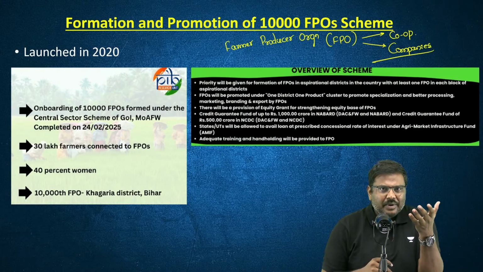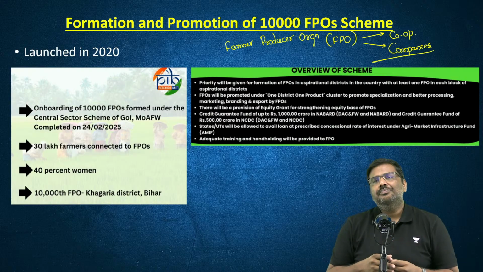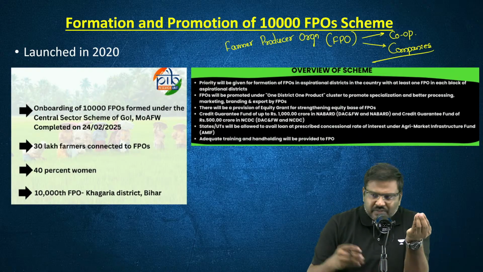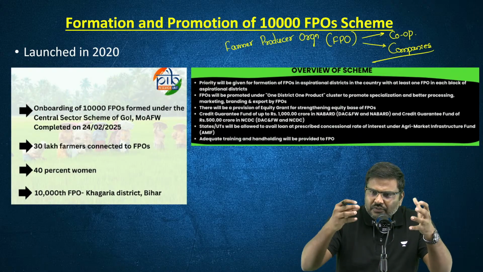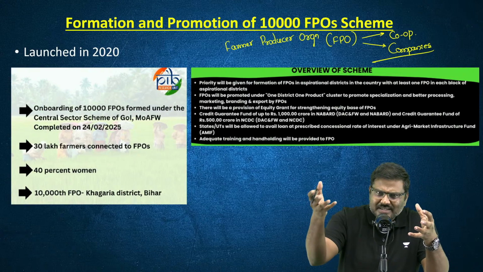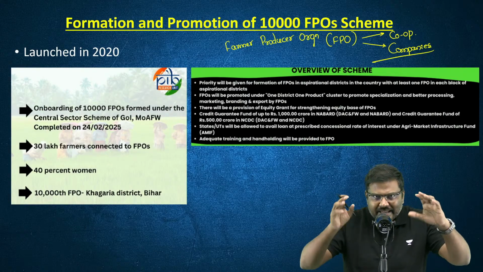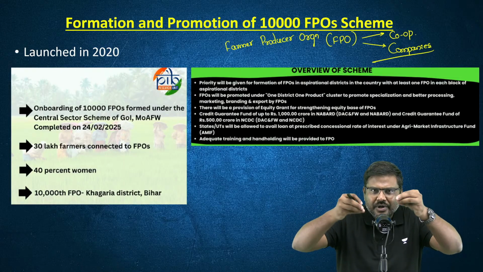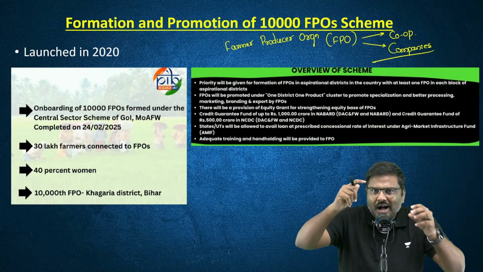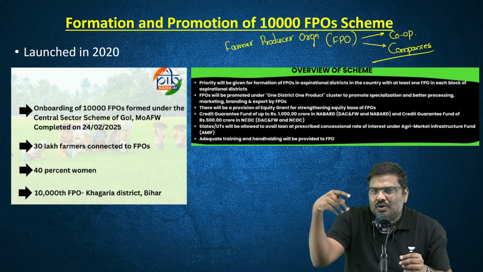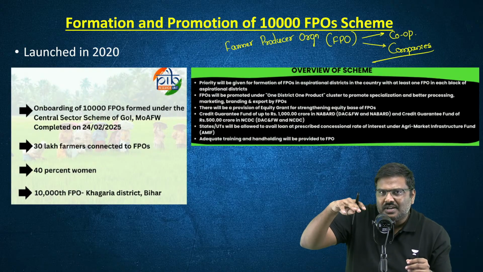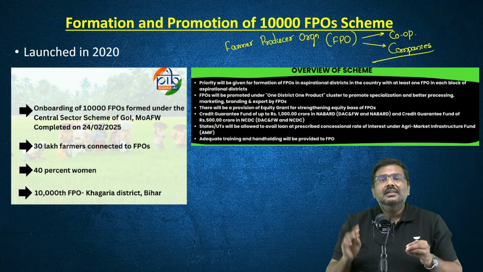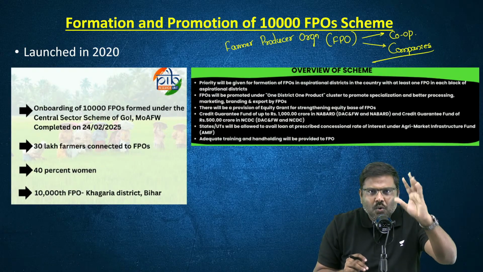But what is the basic idea of an FPO? In a cooperative, the farmers come together, form a group, and register as a cooperative. In the same way, here also, the farmers who are the producers will come together and form a group. Either they will register the group as a cooperative or they will register it as a company. This is called an FPO.